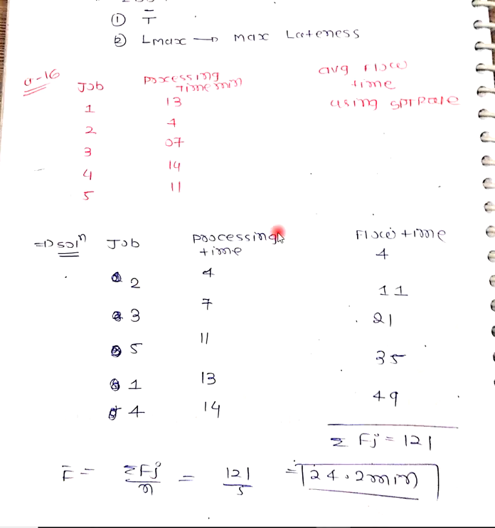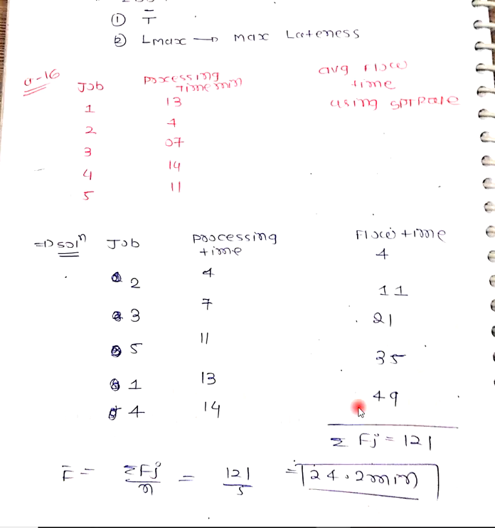Now your job will start at 0 time, so flow time will be 4. After completion of second job, your time will be 4. After completion of third job, your time will be 4 plus 7, that is 11. After completion of 5 number, 11 plus 11, 21. After completion of first number, 21 plus 13, 35. 35 plus 14, 49. Now we have to find out average flow time.